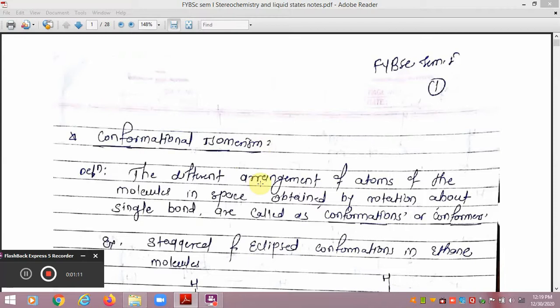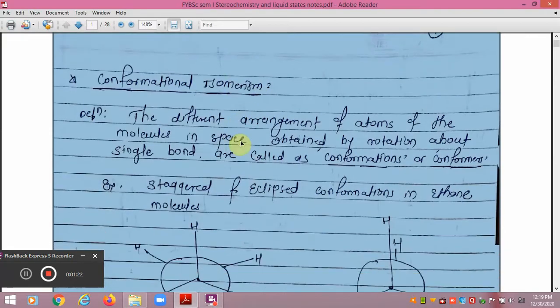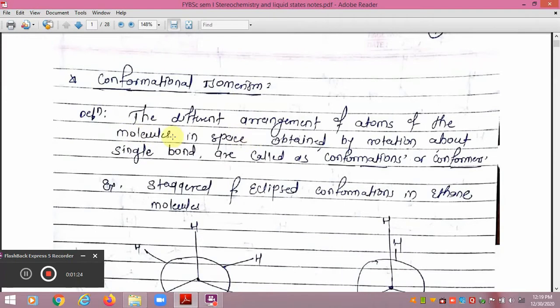Dear friends, today in this part of the video, we are going to talk about the conformational isomerism of various molecules, because if you remember the last lecture, we defined conformational isomerism as simply the different arrangement of atoms or groups of atoms in the molecule in space obtained by rotation about a carbon-carbon single bond. These different arrangements of atoms or groups of atoms of the molecule are known as conformations or conformational isomers, and the phenomenon is called conformers or conformational isomerism.